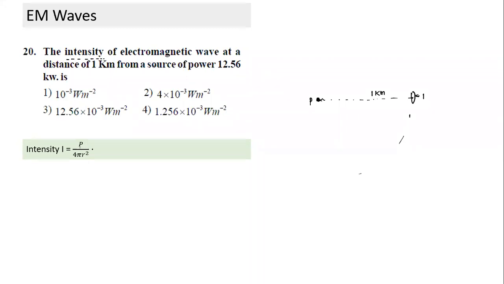So the intensity of the wave we have to calculate. Power of the source is given, P is given. I'll substitute in SI units, since the answer is in SI unit: 12.56 into 10 to power 3 divided by 4 pi, distance is 1,000 meter, 1,000 squared. We can easily calculate that it will come in watts per meter square. That's the unit of intensity, power per unit area.